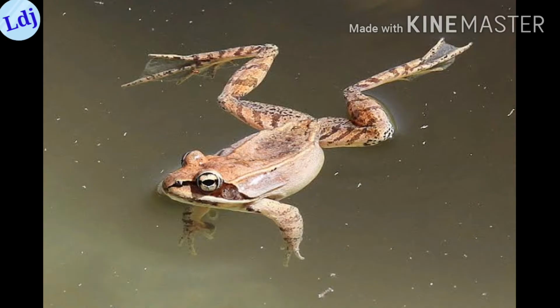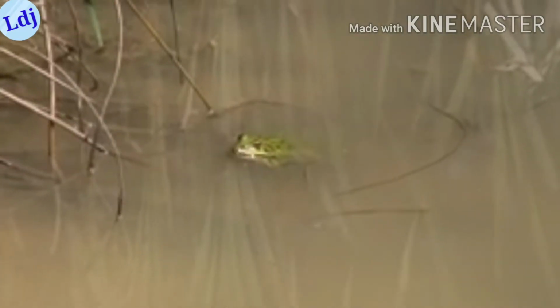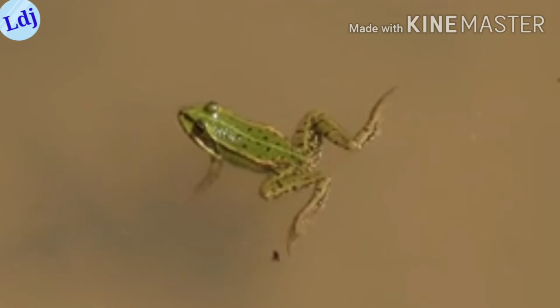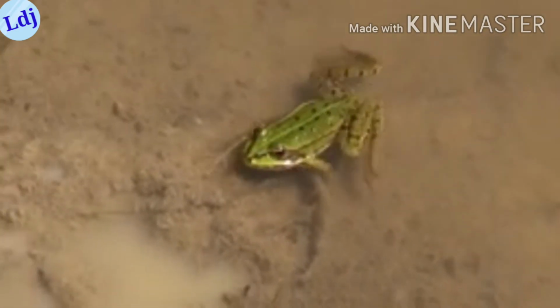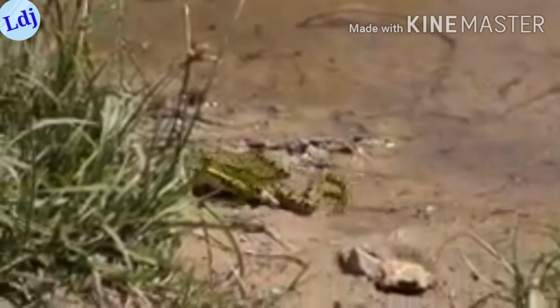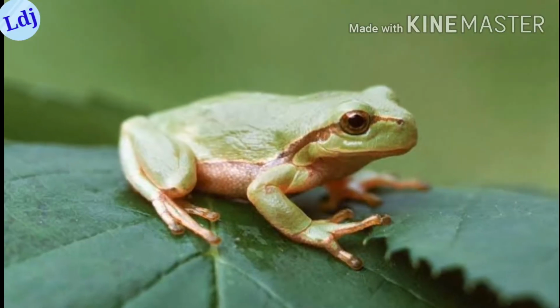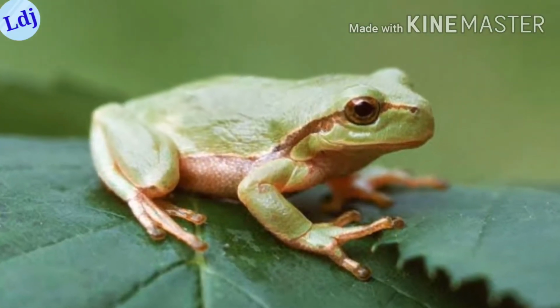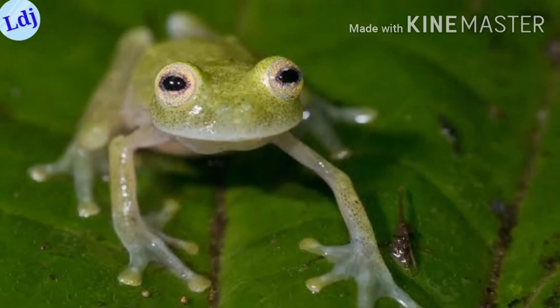Webbed toes, slippery, smooth skin, and a triangular head help frogs to swim easily through water. They can live on land as well as in water due to their ability to breathe through the skin in water and using the nose and lungs on land. The typical color of a frog's back helps it to hide among grasses.